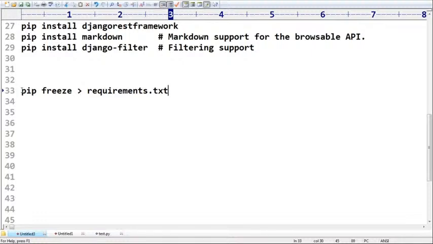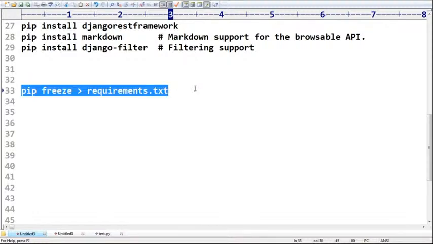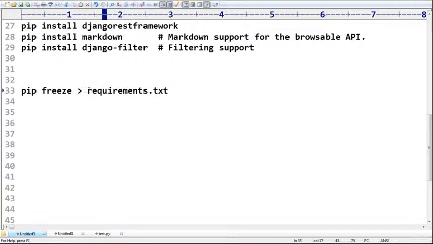What is this command going to do? All the software currently available on this machine will be saved to requirements.txt. The biggest advantage is that if I hand this project over to the client, on the client machine they will first open requirements.txt, install all the required software, and then deploy the project.